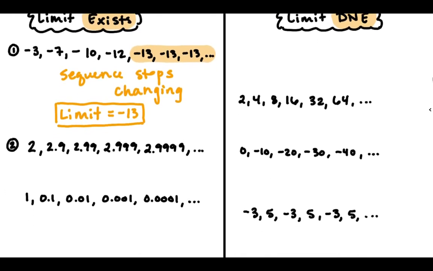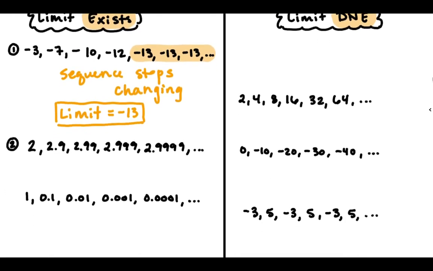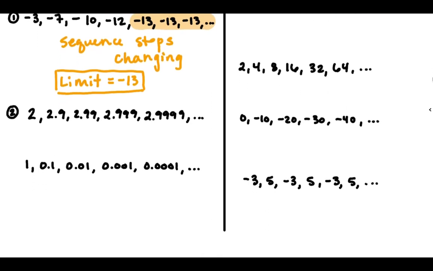Okay, but the sequence doesn't have to actually stop changing to have a limit. You can have a limit as long as you're getting closer and closer and closer to a single specific number. These two sequences are examples of that. So 2, 2.9, 2.99, 2.999, 2.9999.